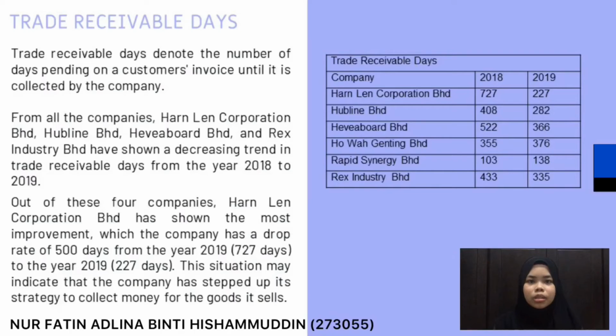From all of the companies, Harn Len Corporation Bhd, Hubline Bhd, HeaveaBoard Bhd, and Industry Bhd show a decreasing trend from 2018 to 2019, which is good because this means the company will receive the payment faster in 2019 compared to 2018. This situation may indicate that the company has stepped up their strategies in order to collect cash